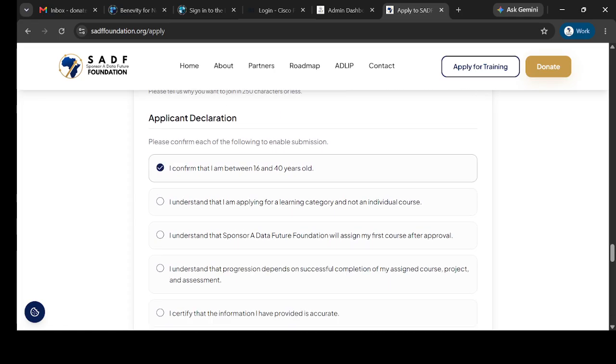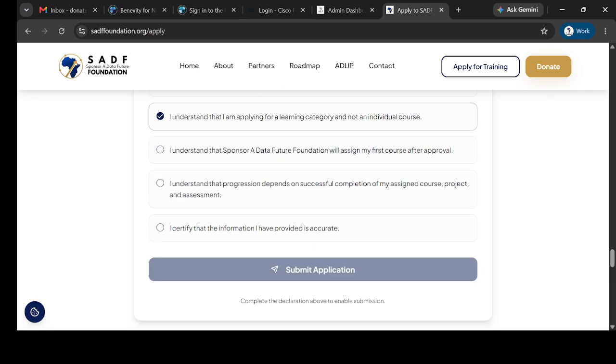Once you've done that, just check. I confirm that I am between 16 to 40, confirm that I understand I am applying for a learning category, not an individual course. Yes, click. That means you're agreeing to that. Thirdly, I understand that Sponsor Data Future Foundation will assign my first course after approval.